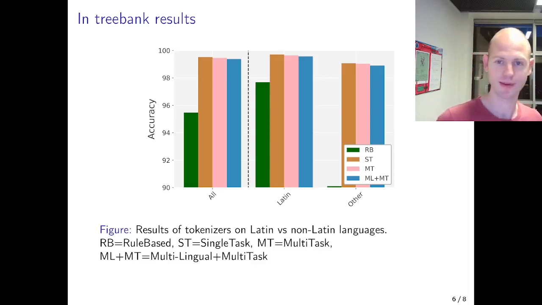So in general, it can be beneficial to train one tokenizer for the whole set, because then we only need one model instead of one single model for every data set. We also break down the results to Latin and other scripts, and we can clearly see that on the Latin script we get higher performance across the board, especially for the rule-based systems.